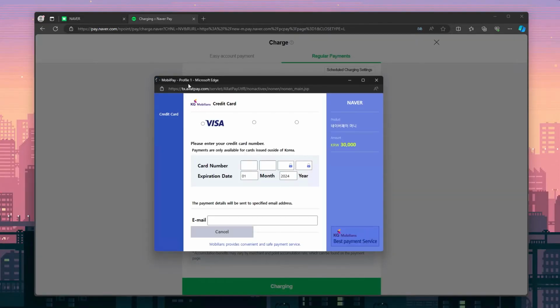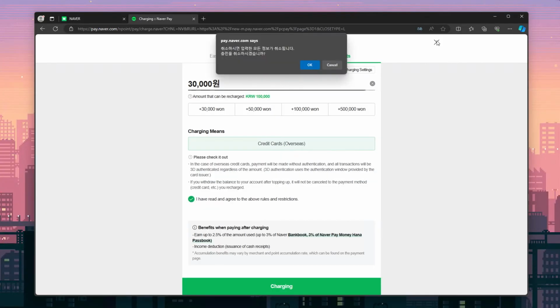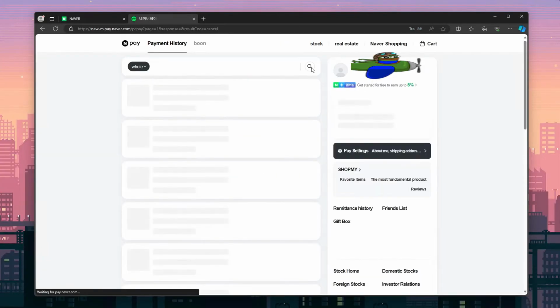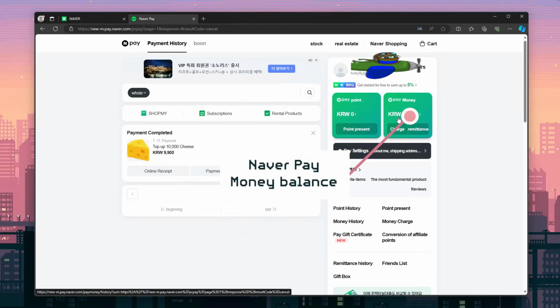On the next screen, you will enter your payment details, just as you would when checking out on any other payment site. I was only able to use my debit card and not a credit card, but your mileage may vary. I'm not going to add any money to my account at this time, but once your transaction is complete, you should see your balance appear on your Naver Pay homepage.